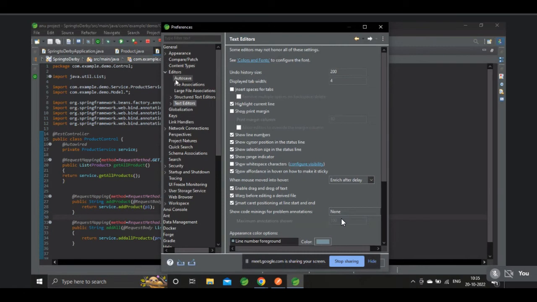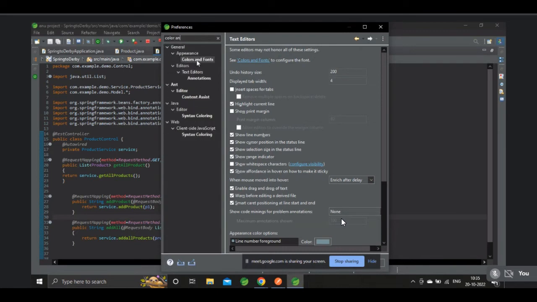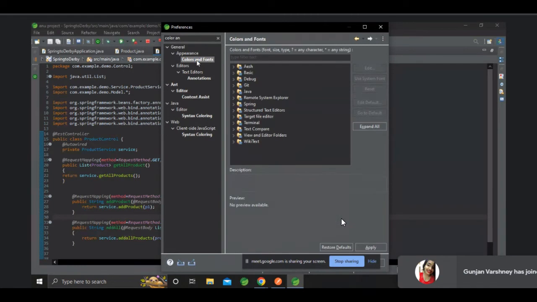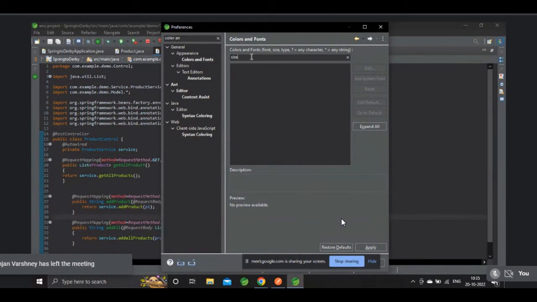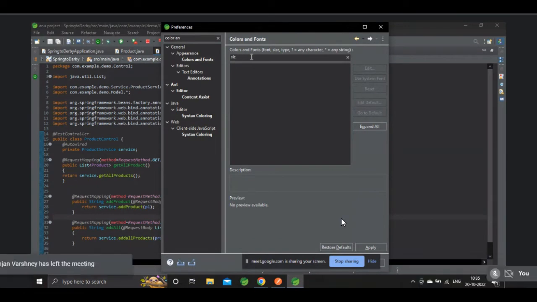In the search bar, type color. Here type size. Click on expand all.